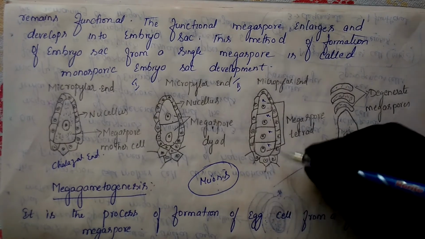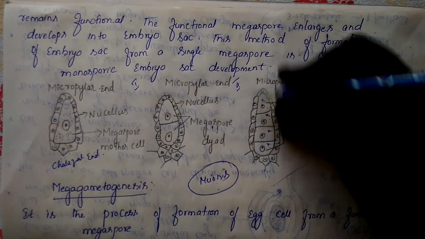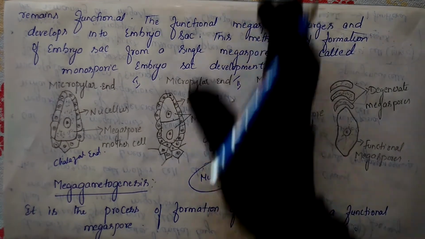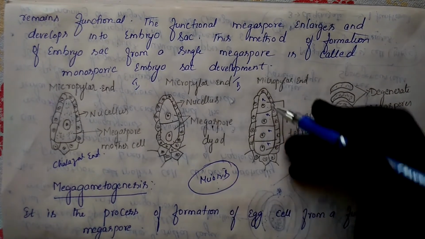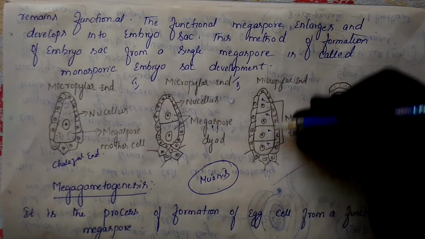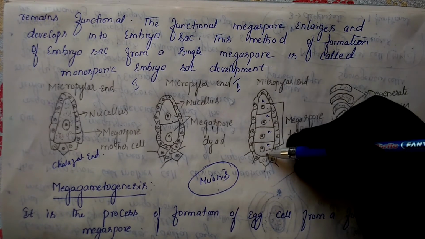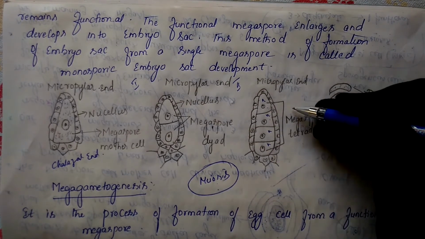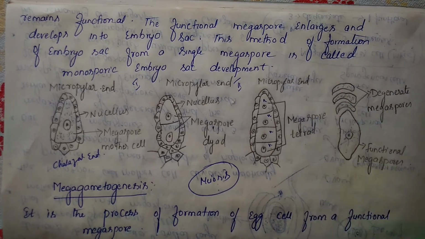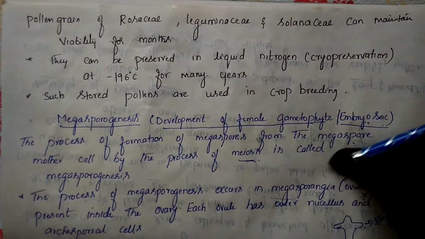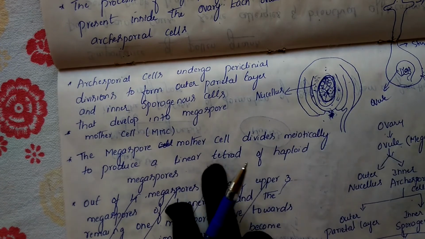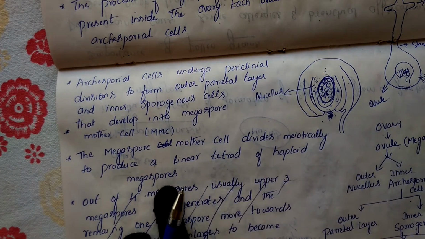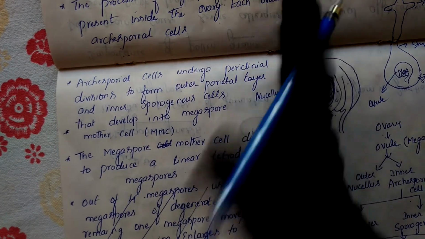Linear means straight. The cells we got here are in the form of a straight line. So that's why we mention linear tetrad of haploid megaspores.